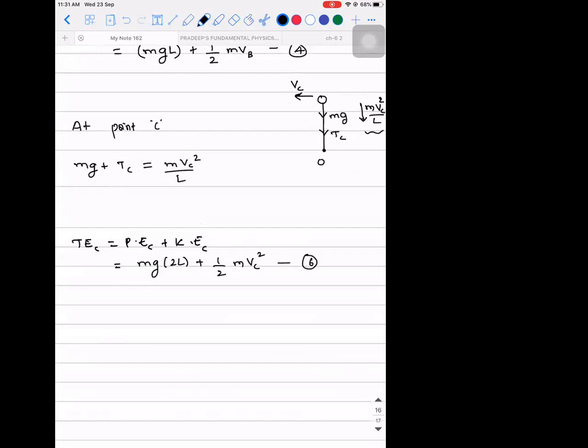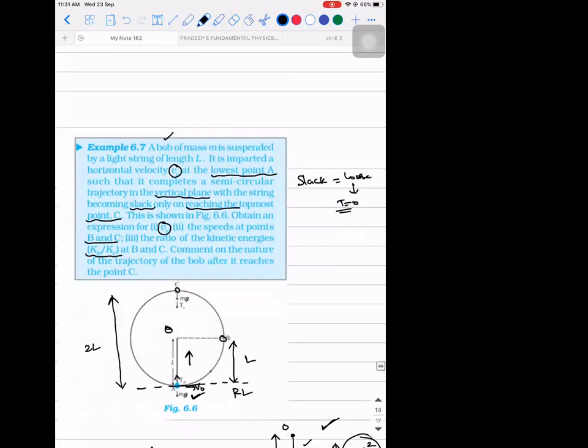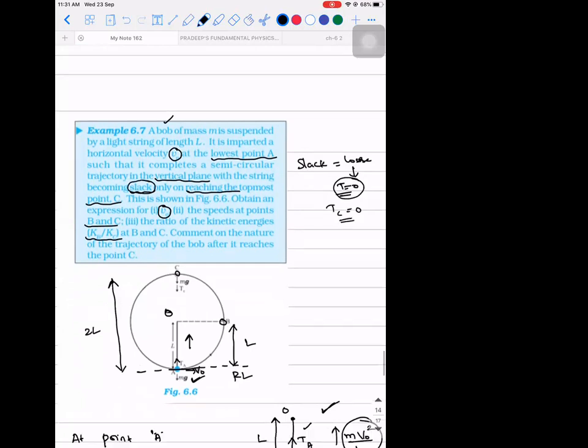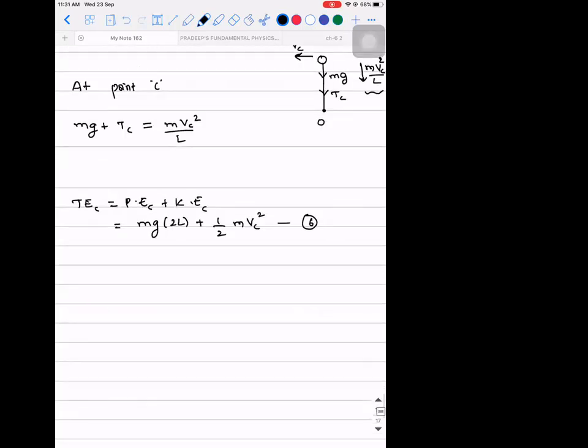The reason why I didn't write the above equation as 5 is because I wanted to concentrate on one important point. What did they say is happening at point C? It is becoming slack, in the sense tension at point C is 0. So if I take Tc as 0, then mg will be equal to m into Vc square divided by L. Accepted?